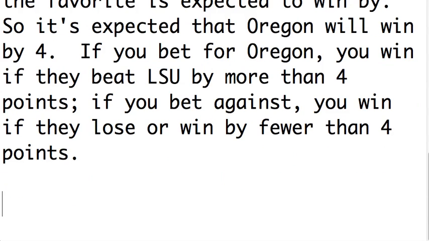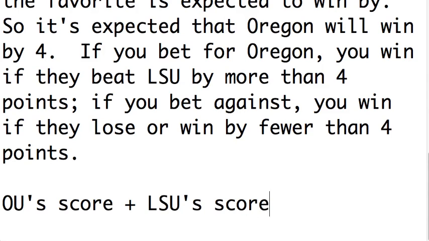But let's try to convert this into mathematics. The total is pretty clear. Oregon's score, let me say OU because they're Oregon University, so OU's score plus LSU's score is equal to the total. How would I write the spread?